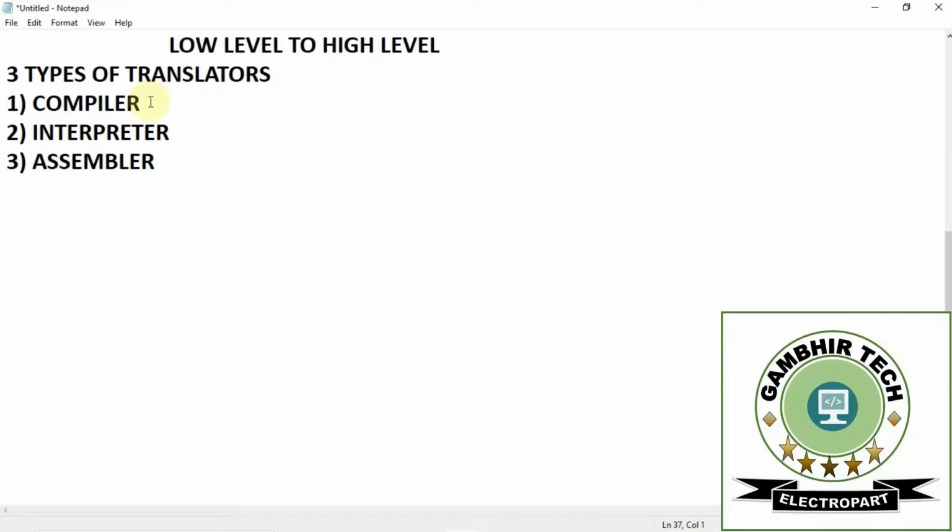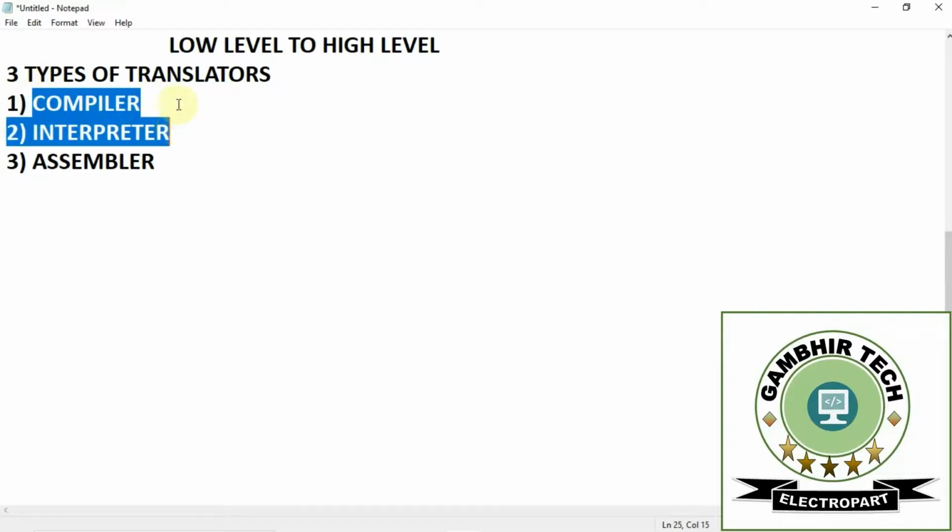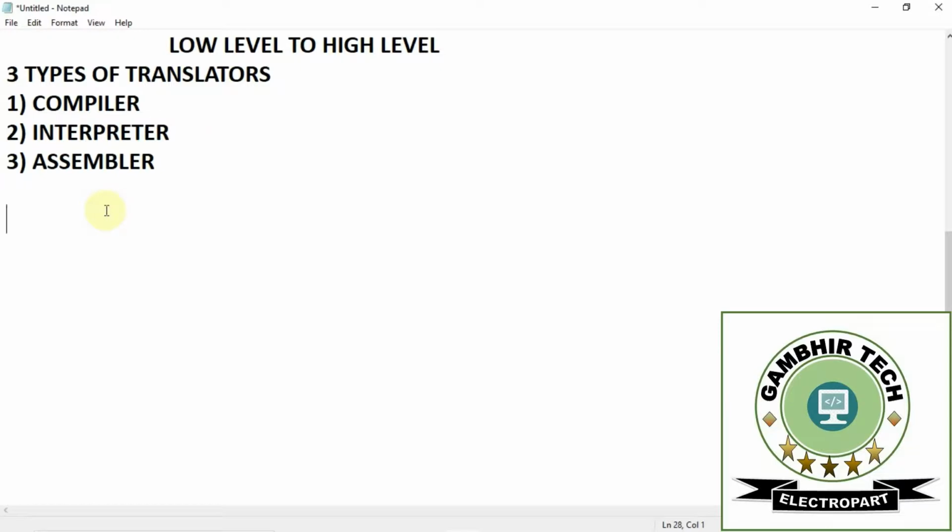What does the compiler do? I just want to say that the compiler and the interpreter both are working on the same thing: they are converting the high level language into the low level language or the machine level language. Now the question arises: if the compiler and the interpreter both are changing the high level language into the low level language, then what is the difference between them? We can use only one instead of the two.